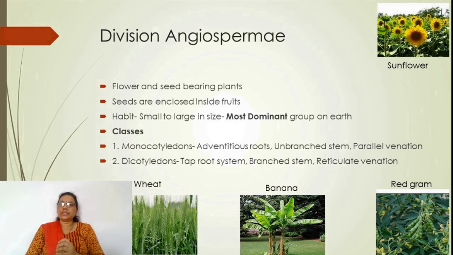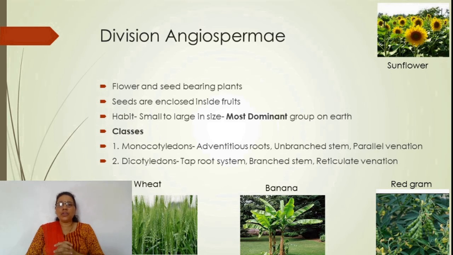They may be aquatic, terrestrial, epiphytic, or parasitic. Some plants such as Striga are total parasites, and Orobanche as well.